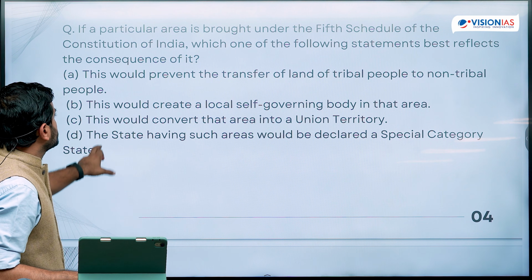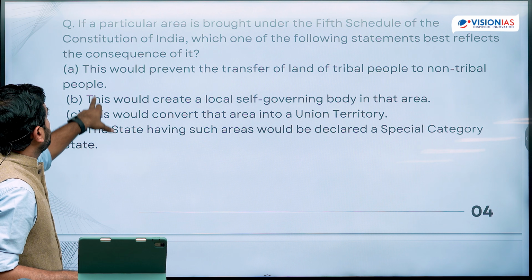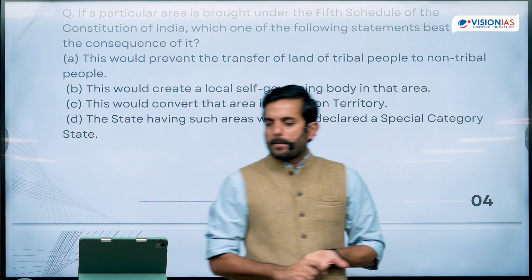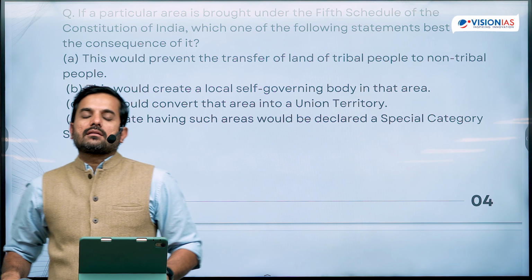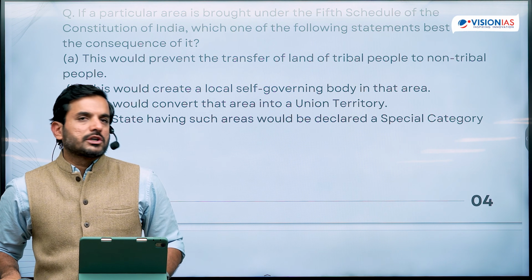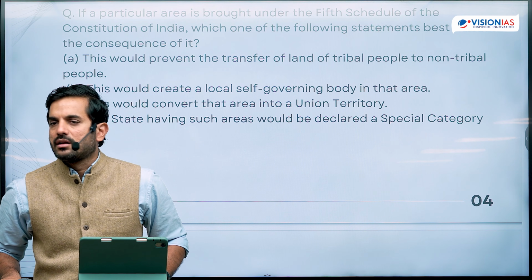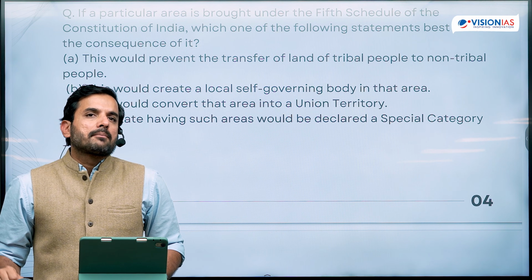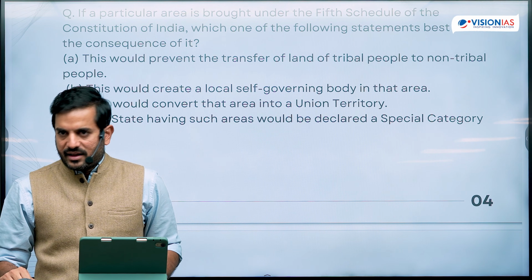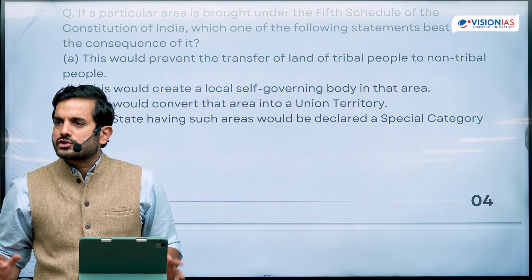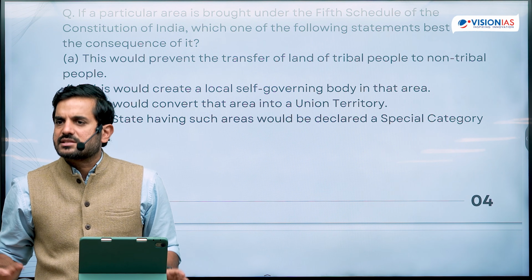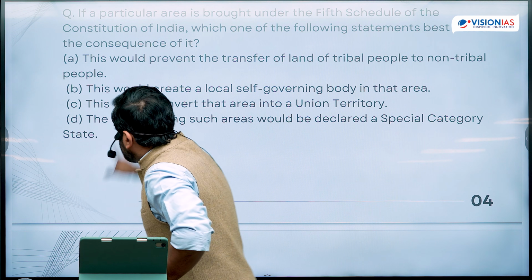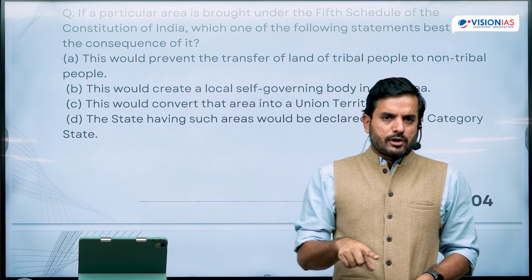So the second statement is, this would prevent the transfer of land of tribal people to non-tribal people. The next one: this would create a local self-governing body in that area. See, there is no doubt that Schedule 5 of the Indian Constitution would set up something called a Tribal Advisory Council. But it is only an advisory body. It is not supposed to be providing local governance in that particular area. The major powers in the case of Schedule 5 areas remain with the governor of the state to make regulations on the advice of the Tribal Advisory Council. So this doesn't seem correct.